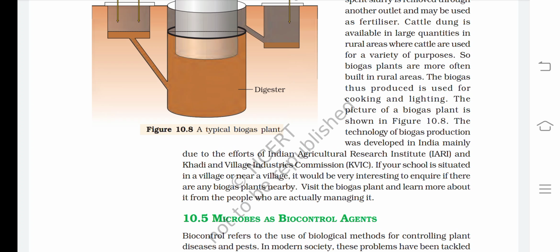The picture of a biogas plant is shown in figure 10.8. The technology of biogas production was developed in India mainly due to the efforts of the Indian Agricultural Research Institute (IARI) and the Khadi and Village Industries Commission (KVIC). If your school is situated in a village or near a village, it would be very interesting to inquire if there are any biogas plants nearby. Visit the biogas plant and learn more about it from the people who are actually managing it.